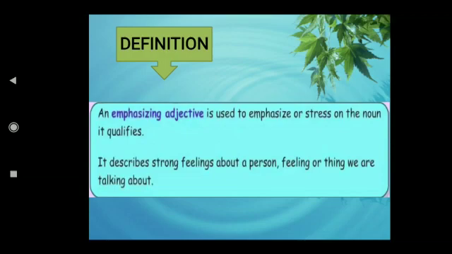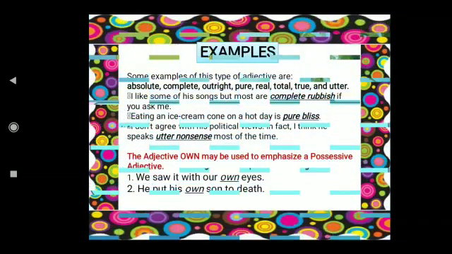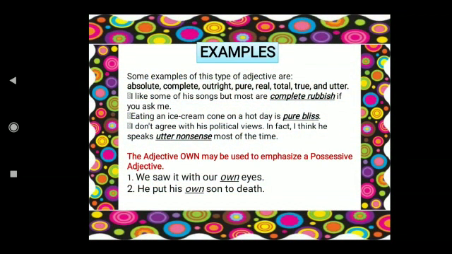So it describes strong feelings about a person or thing we are talking about. So when we talk about something and we are telling no strongly, we will be opposing it or accepting it. It can be positive as well as negative. Okay, now see the example, then you'll understand. Some examples: absolute, complete, outright, pure, real, total, true, and utter.